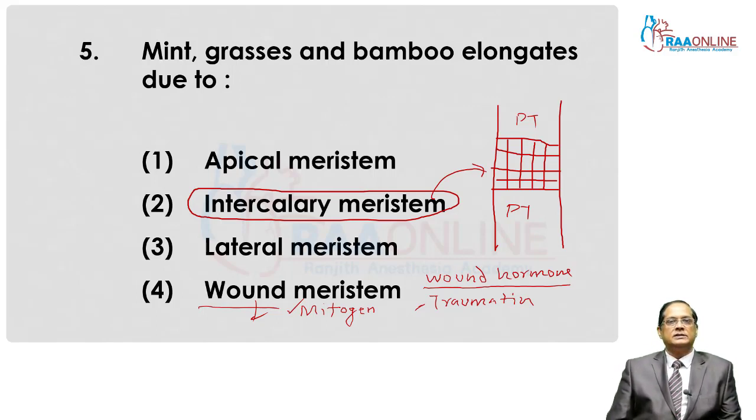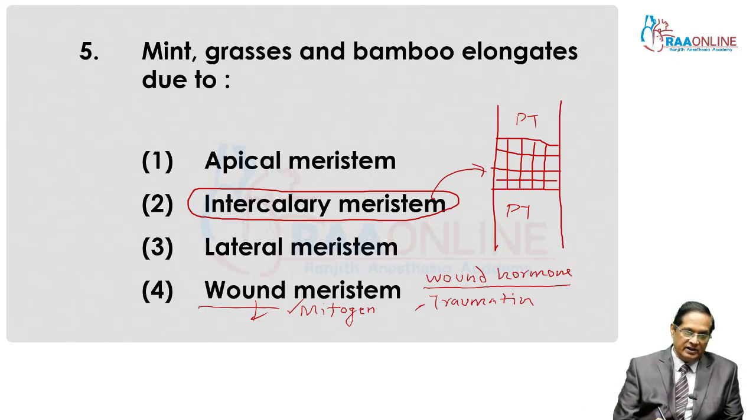When they divide, new cells are formed. New cells are responsible for the healing of injury. That's why this meristem is concerned with the healing of wound, and it is termed wound meristem. On the basis of origin, wound meristem is secondary meristem.